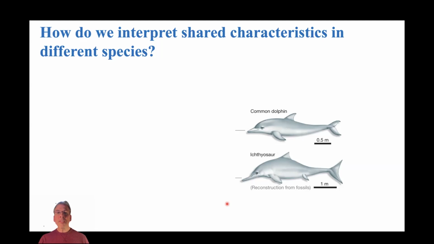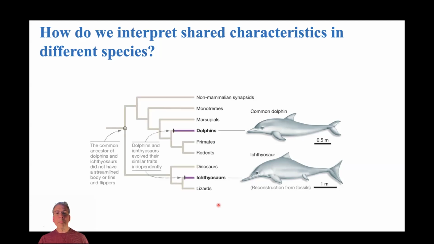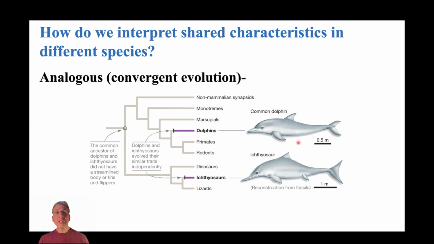But when you look at that within a larger context, in other words, map these lineages out on a larger phylogenetic tree, what we see is that indeed the dolphins and the ichthyosaurs are very distantly related. And they're separated by lots of different species that don't necessarily have the same body plan that we see here. So in this case, that's probably not an example of homology, that body plan. That's something else going on there. This would be a good example of convergent evolution.